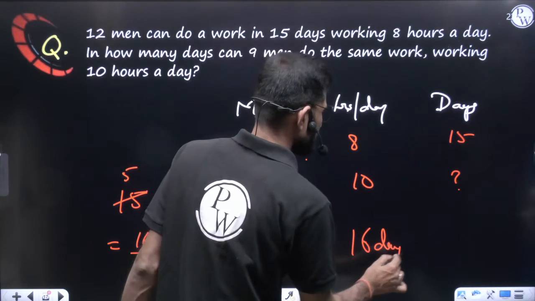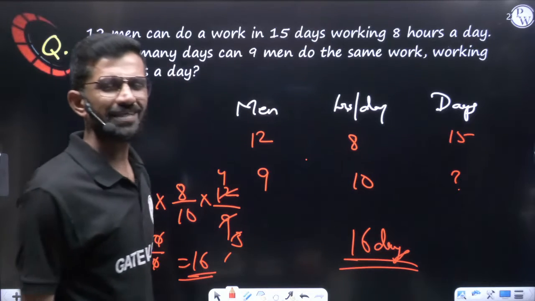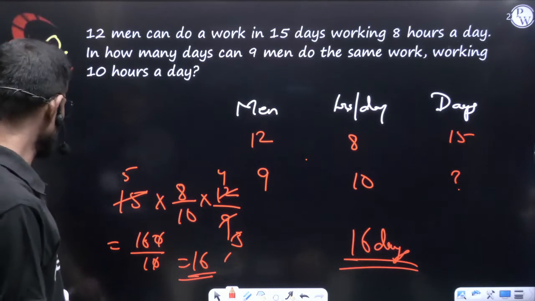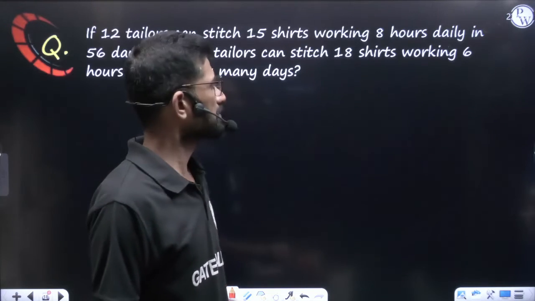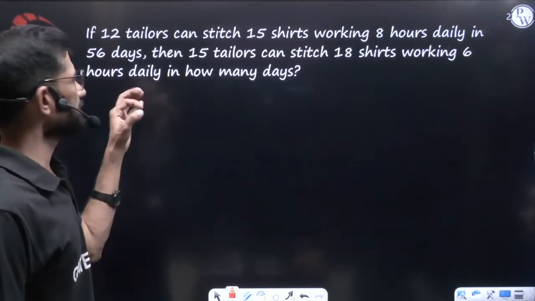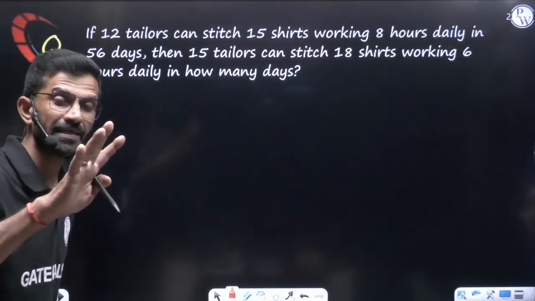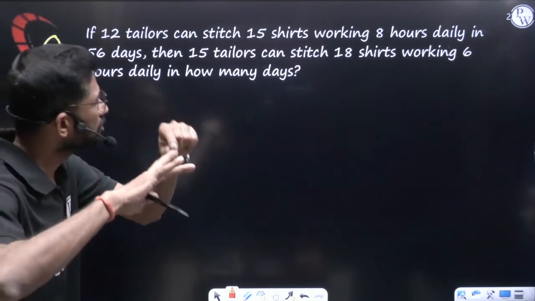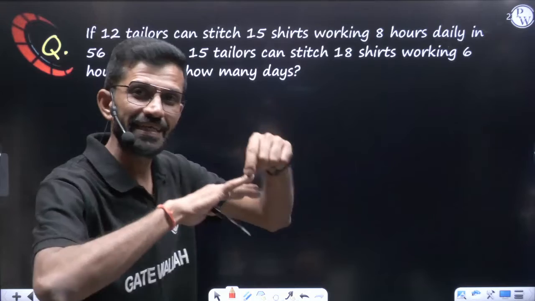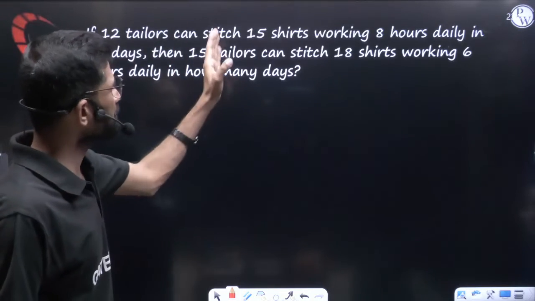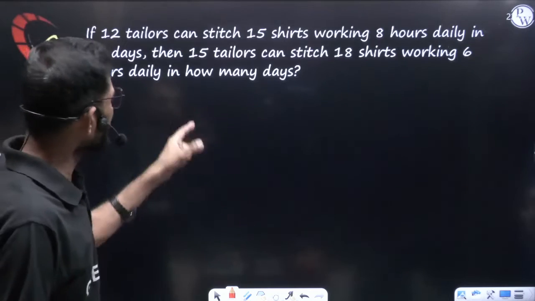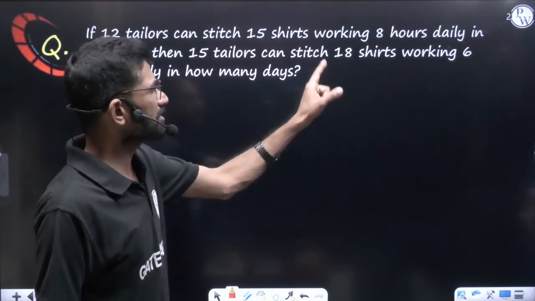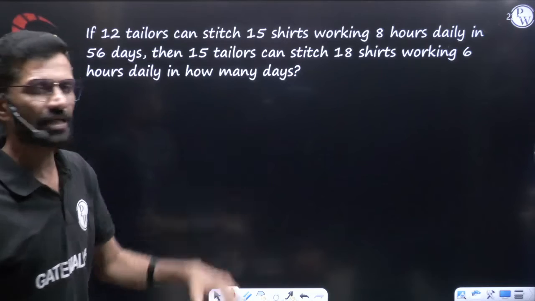I think this chain rule is clear to you. Let us practice one more question. Let's see one more question here. If 12 tailors can stitch 15 shirts, working 8 hours daily in 56 days. See, 4 columns they are giving: tailors, shirts, hours per day, days. 12 tailors can stitch 15 shirts, working 8 hours daily in 56 days. Then 15 tailors can stitch 18 shirts, working 6 hours daily in how many days?